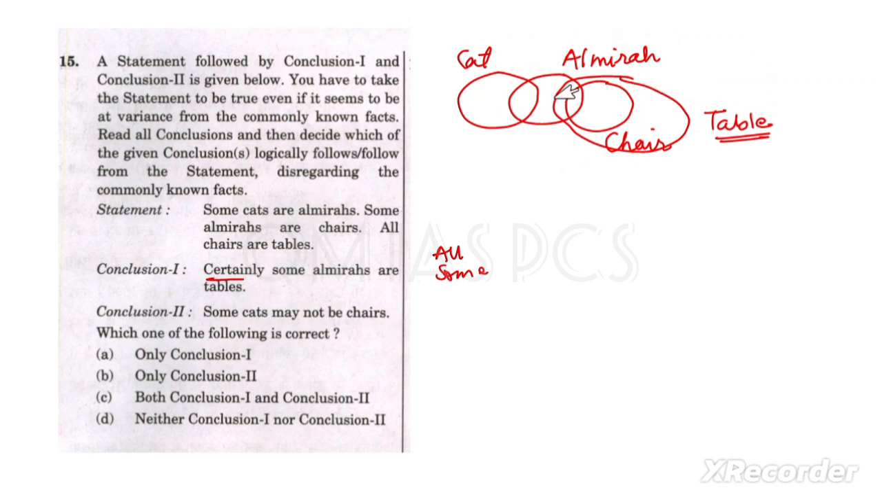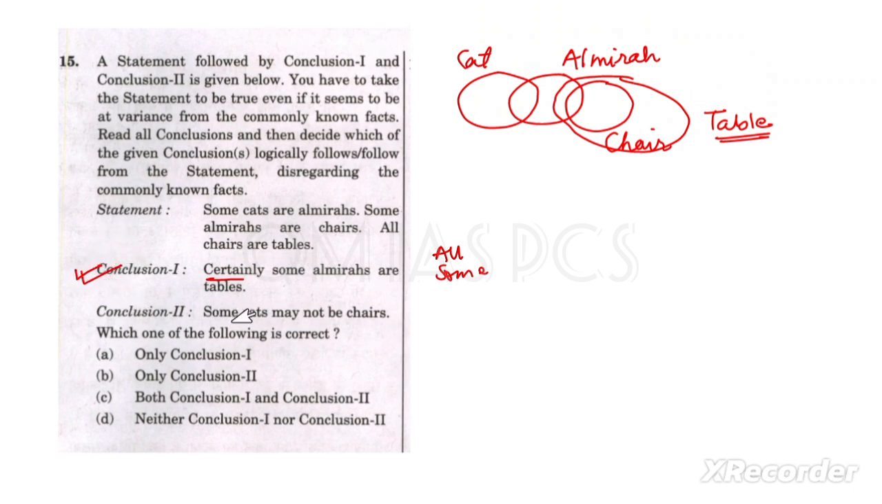So we can see here, you can look at this one. Some almirahs are tables. This is the almirah, this is the some almirah, and they are tables. So yes, it's 100%. Because when you are making the common part with the chair, almirah and chair are in common, and all chairs are inside the table, so there will be a common part for the table and almirah also. That's why we can say yes, it is certainly 100% that some almirahs are tables. Getting it? So that's why statement 1 is following here.